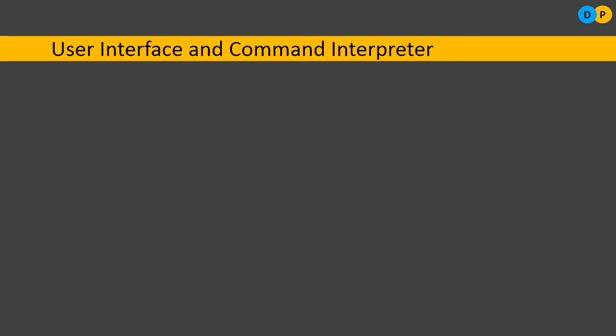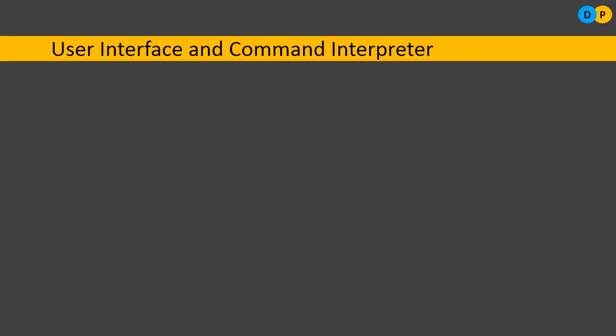Similarly, the very important last function of the operating system is user interface and command interpreter. What do you mean by user interface? Of course, computers are very popular nowadays. How did they become popular? Because we find it easy to work with a computer. But earlier it was not like that. Earlier, if you wanted to communicate with the computer, everything was done via commands. So there are two types of interfaces. One is the command user interface, another one is the graphical user interface. CUI is the command user interface, and GUI is the graphical user interface.